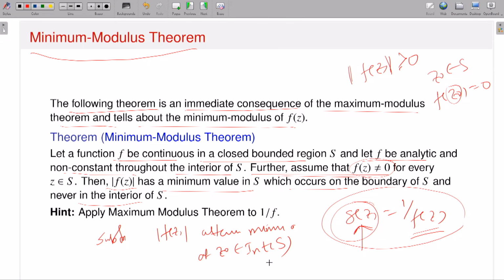That means there is a point z naught in the interior of S such that modulus of f of z is greater or equal to modulus of f of z naught, and this is true for all z in S. Suppose this is true. So then what will happen?